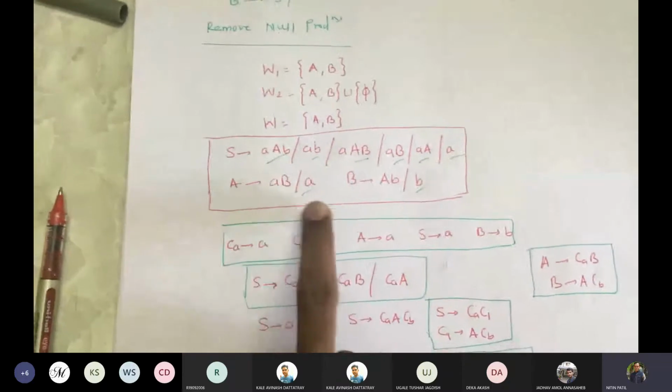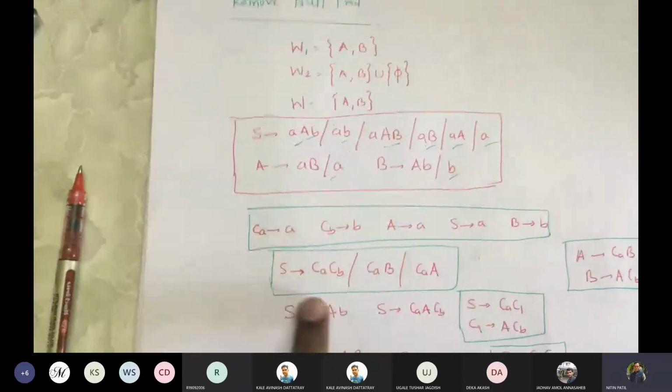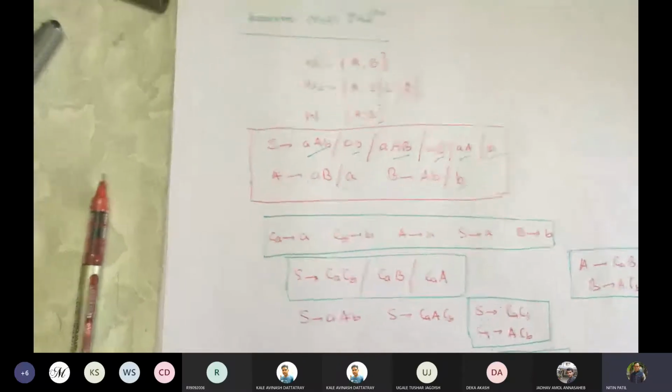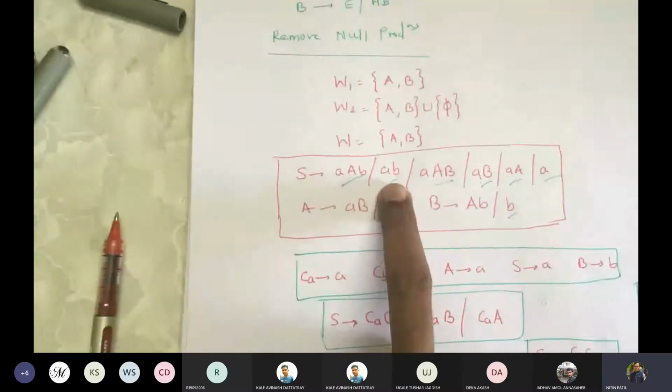For example, S gives A, and B gives B. So we wrote them, and these all are in the required form. Then we took the productions one by one. We took two things, so we consider this production first.